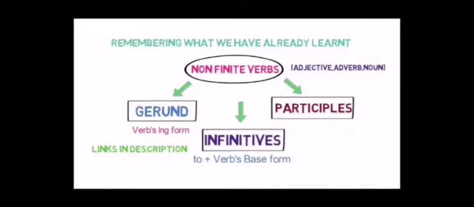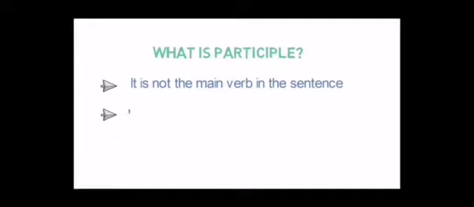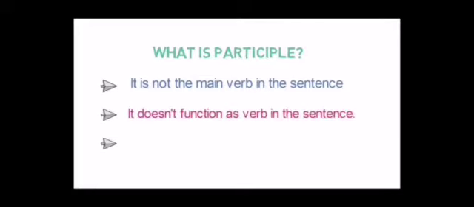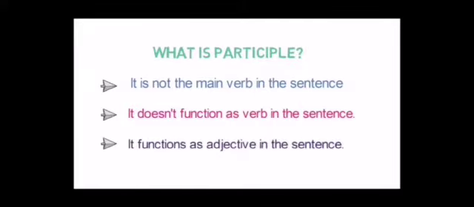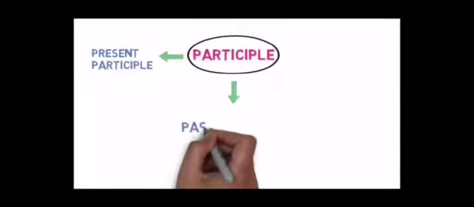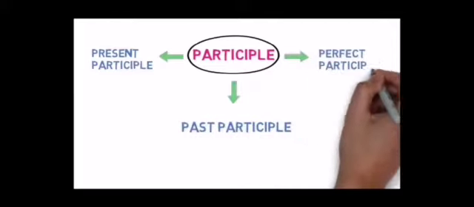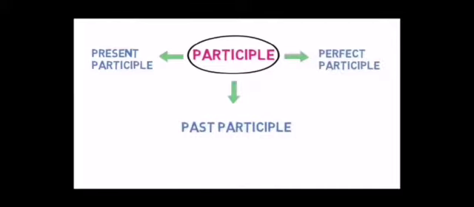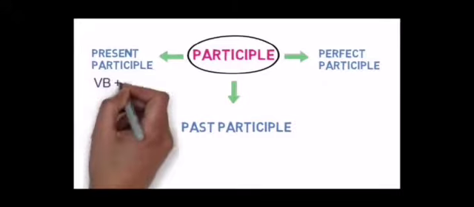Now participle. Let us start. What is participle? It is not the main verb in the sentence. It does not function as verb in the sentence. It functions as adjective in the sentence. Now see how it is working as an adjective. Participles are basically of three types: present participle, past participle, perfect participle.